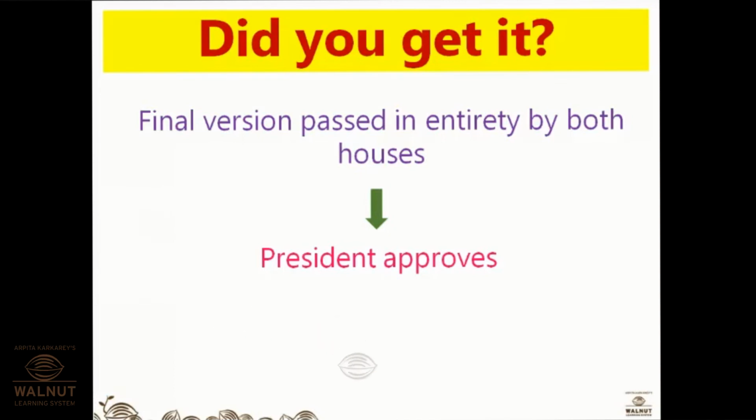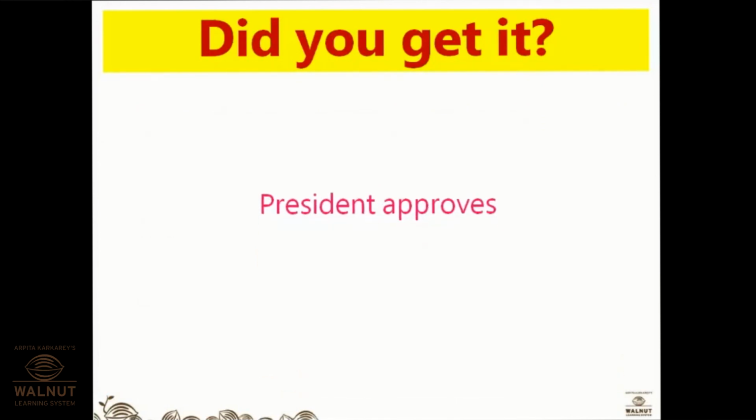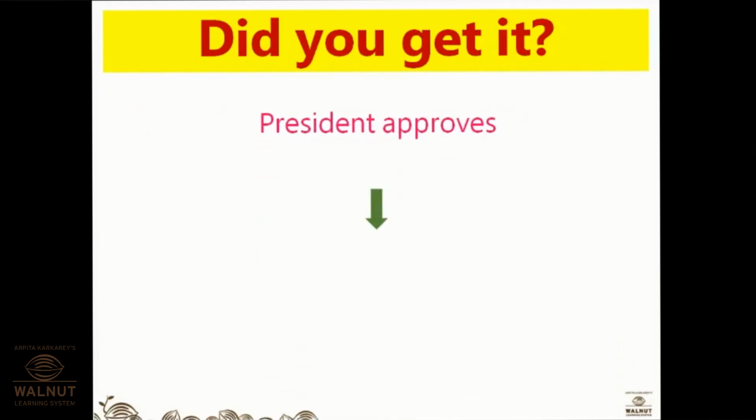Once it is passed by both the houses, it should be approved by the President of India also. Now it is approved by the President of India, the bill becomes a law. Now have you understood the whole process? How a bill gets converted into a law?